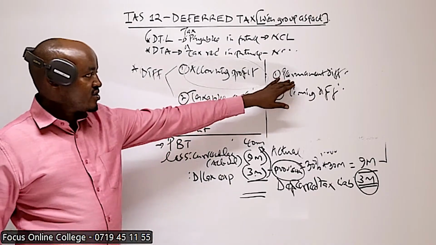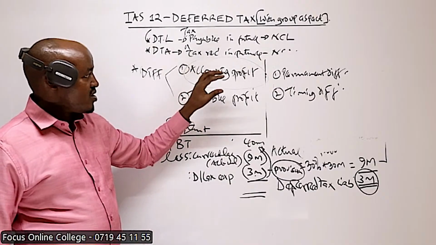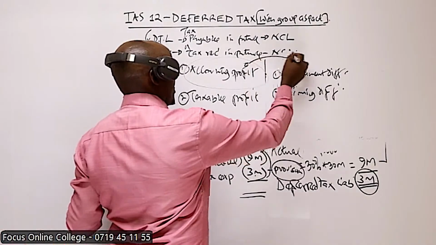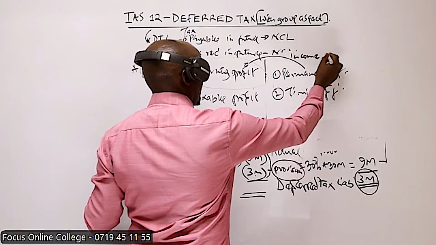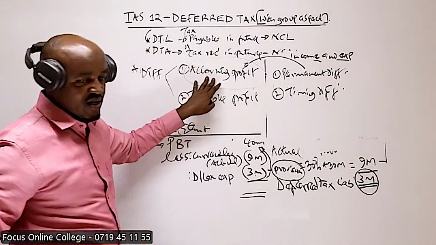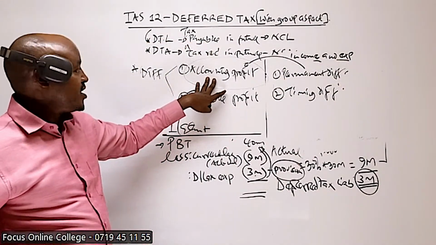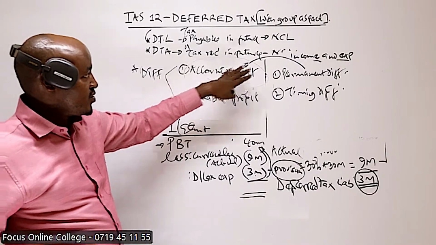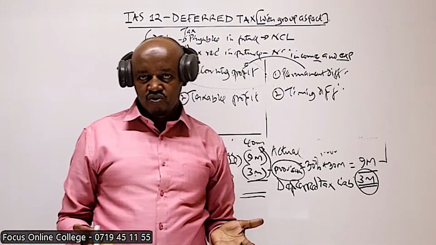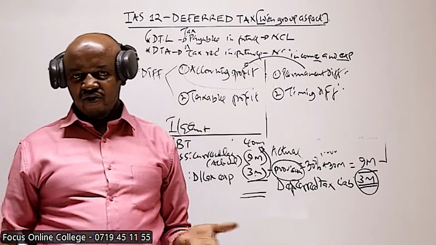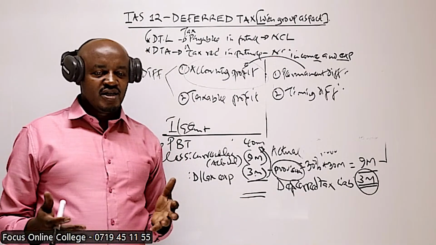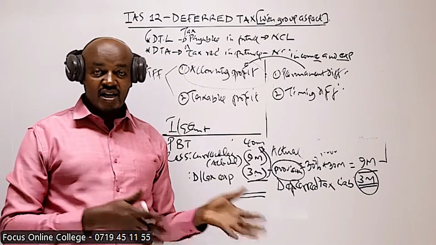So this one is caused by taking into account certain items of incomes and expenses only in the computation of the accounting profit, but those items are not taken into account in the computation of taxable profit. And automatically, you know which are these items. Which are these items of incomes and expenses? These items are non-taxable incomes and disallowable expenses or non-deductible expenses.